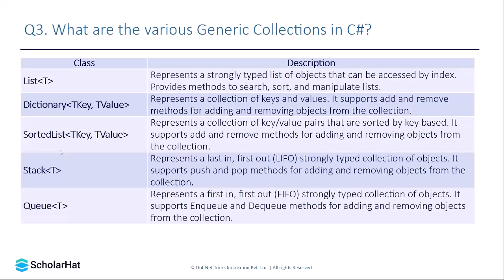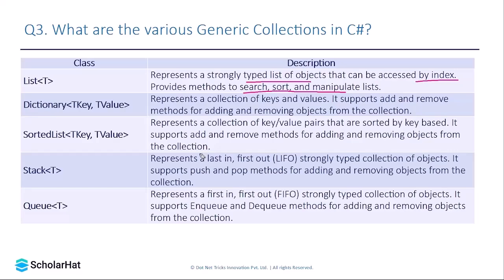Now let's discuss this collection one by one. So what is the list? A list represents a strongly typed list of objects that can be accessed by index. It provides methods to search, sort, and manipulate the list. So you can say that a list contains a list of integers, or a list of strings. They contain a strongly typed list of objects.